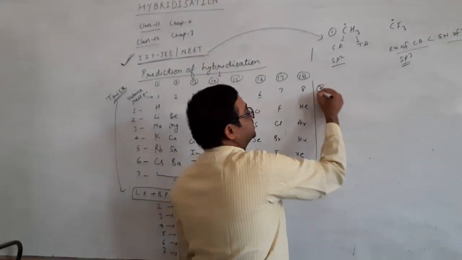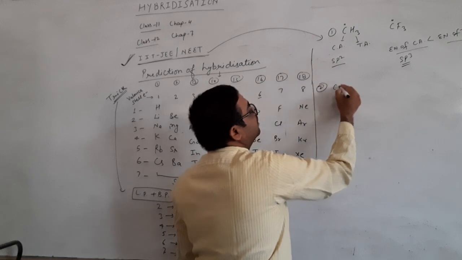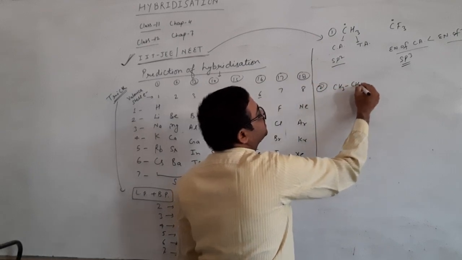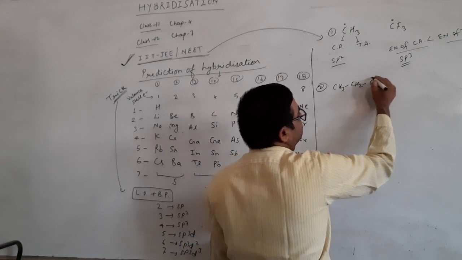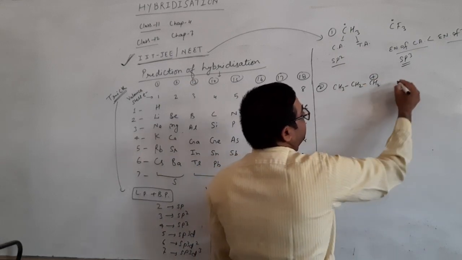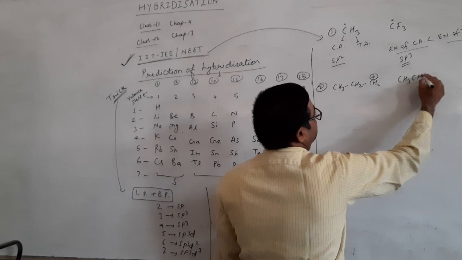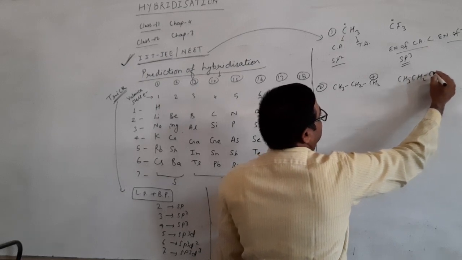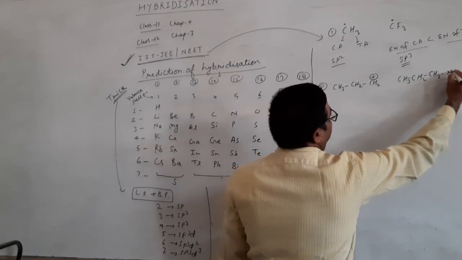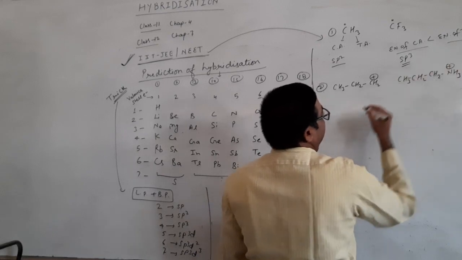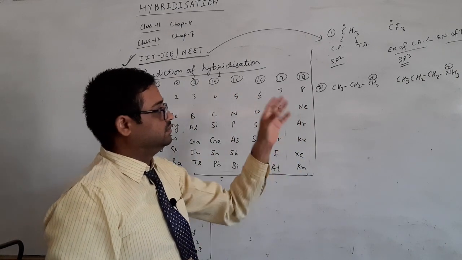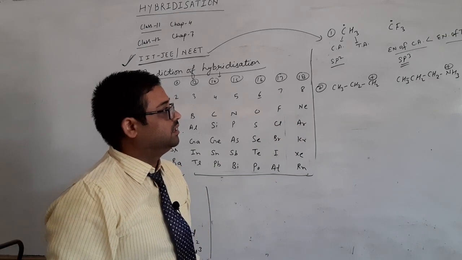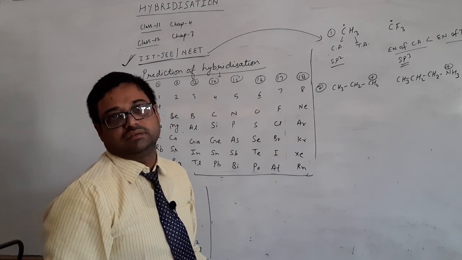Now taking the second example, CH3, CH2, NH3 plus, and I am telling you to determine the hybridization in the terminal cationic element.